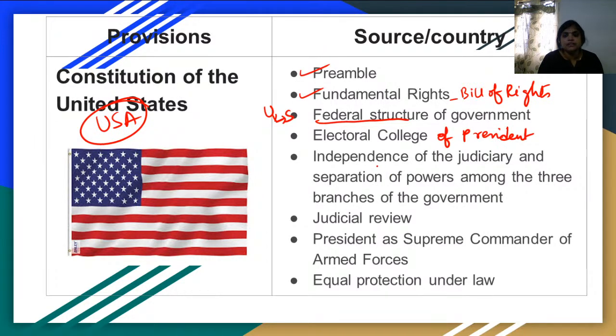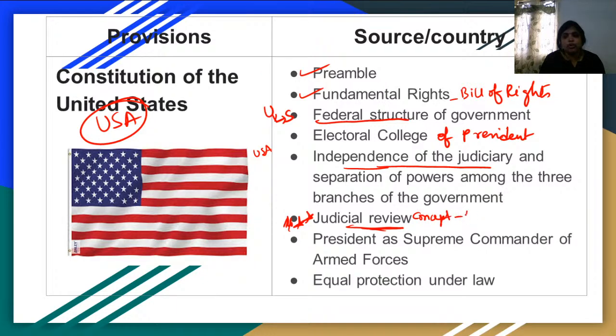And also regarding the independency of judiciary, the judiciary needs to be independent. They cannot be influenced, they have to be by themselves. That independency of judiciary is being taken from United States. The concept of judicial review, very, very important, is also being taken from United States.